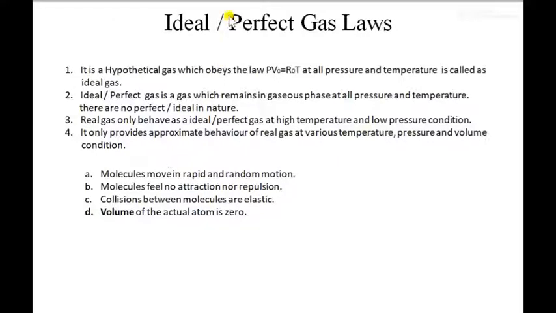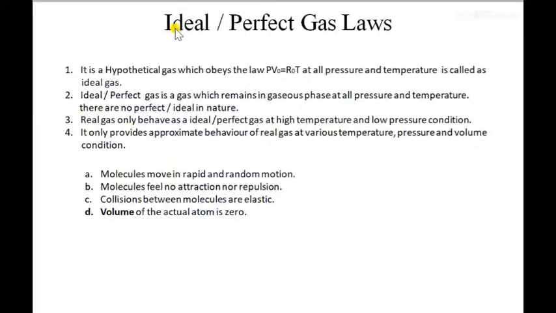As I told you, we use these terms, ideal gas and perfect gas, in thermodynamics because real gas consists of n number of constituents and n number of components in it. So while studying a system we can't concentrate on each thermophysical property of each and every constituent. It becomes a complex study. So to have a simpler calculation or estimation, we are doing an approximate calculation of real gas on the basis of ideal gas. We are treating real gas as an ideal gas and performing the calculation, and whatever the solution or performance comes out, that after the calculation will be an approximate result for a real gas.